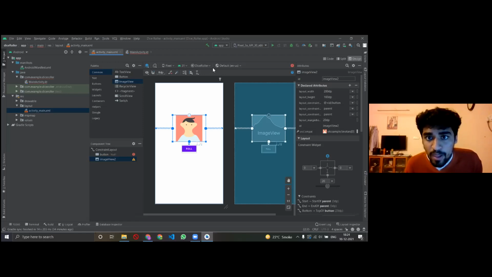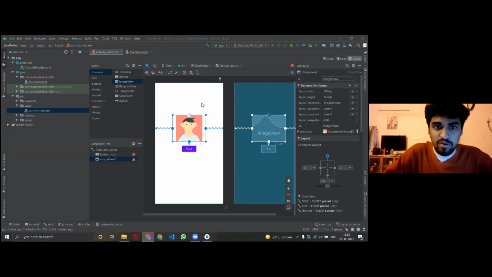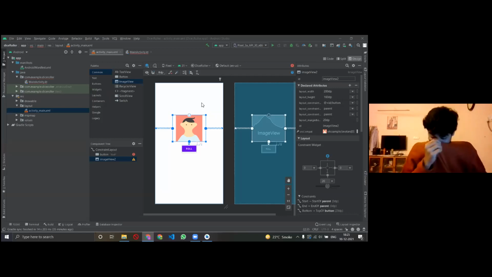So I have pasted it in the chat. You can download the images of the dice from here, right? Once you have downloaded those images, I'll just wait for half a minute or so for you to download them. A zip folder would be downloaded, right? I have already downloaded the images.